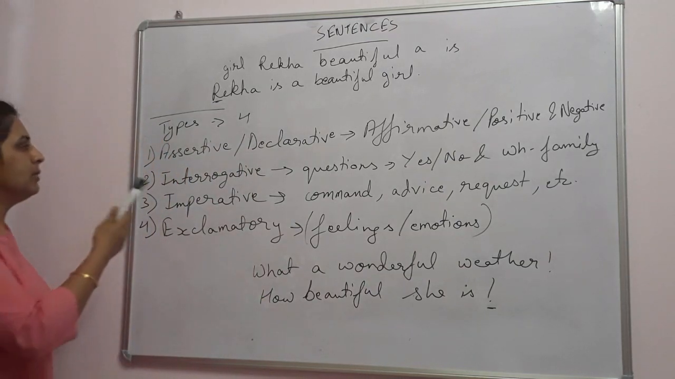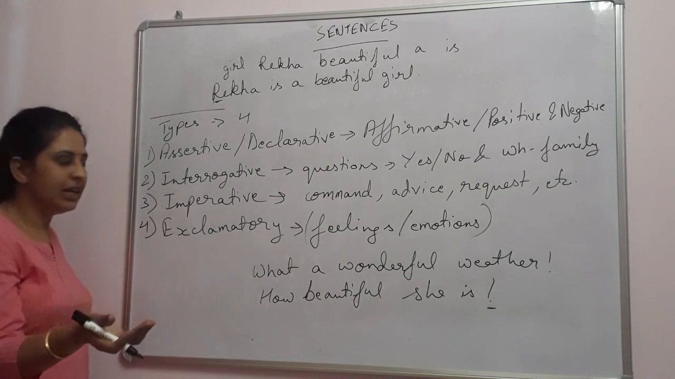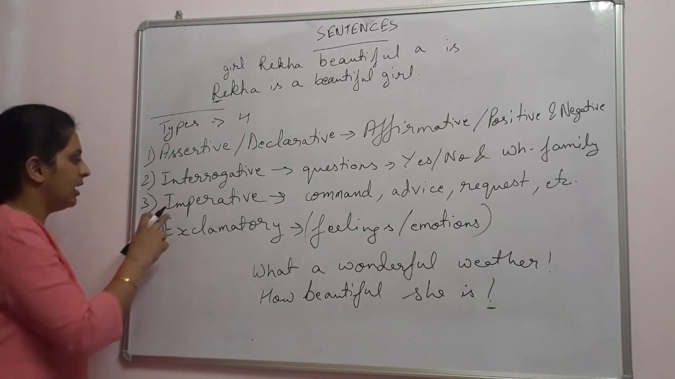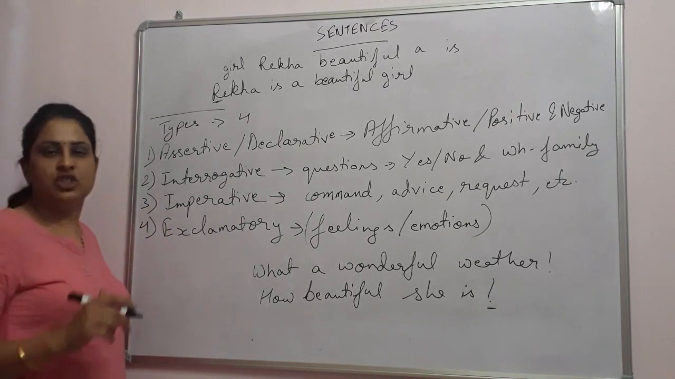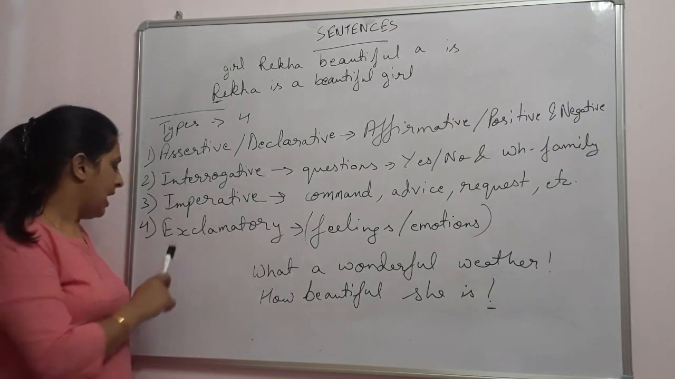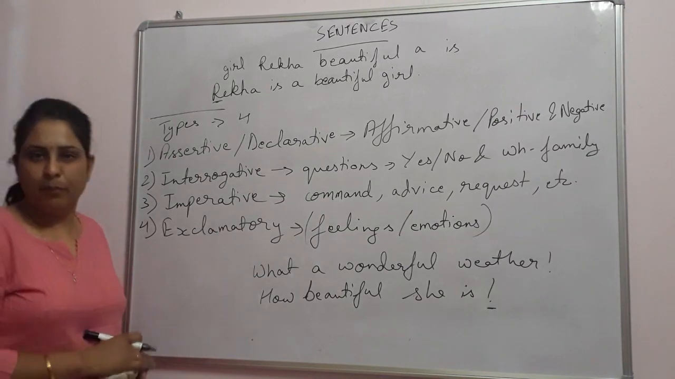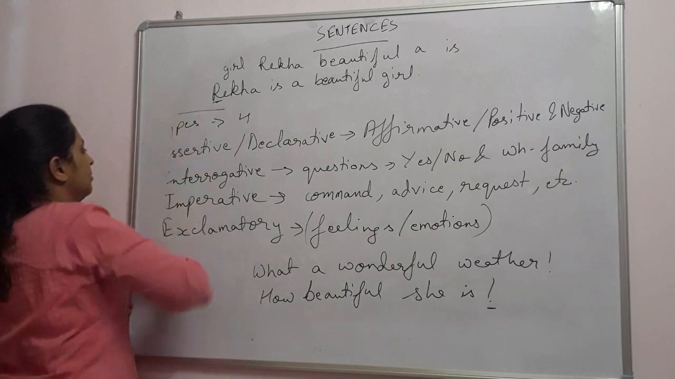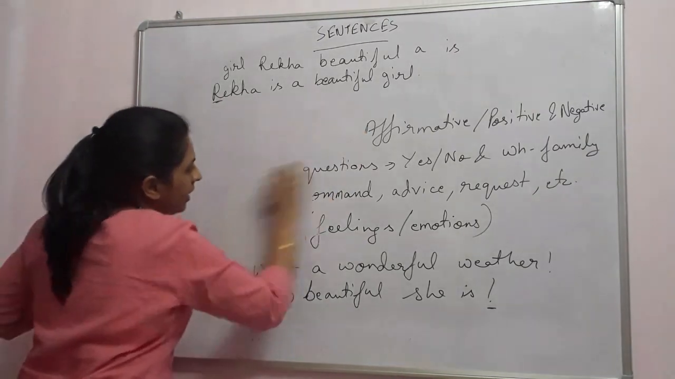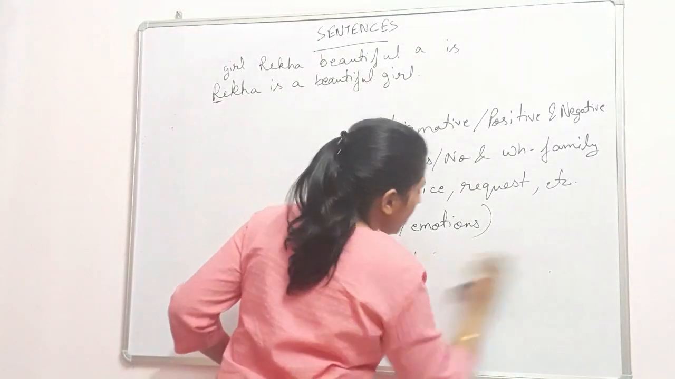So these are our 4 types of sentences: assertive and declarative, which shows that the statement is either positive or negative. Then interrogative, which shows that there are simply questions to be asked. Then there is imperative, which shows that there is some command, advice, request or suggestion in our sentence. And fourth and lastly, exclamatory sentence, which expresses our feelings or emotions. Now let's come to our next part. I hope you all understood these 4 types. If you have any problem, go through it again. I'm sure you will understand.